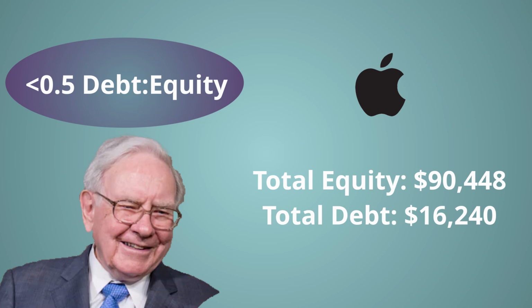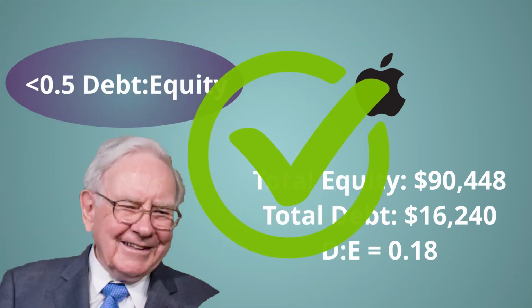Now we divide our total debt by our equity. Personally, I use this way to calculate the debt to equity ratio rather than using total liabilities, as by using total liabilities, the debt to equity ratio will be much further off. Anyway, we can see that our debt to equity ratio is 0.18, which is much less than the 0.5 which Warren Buffett looks for. Warren Buffett approves.